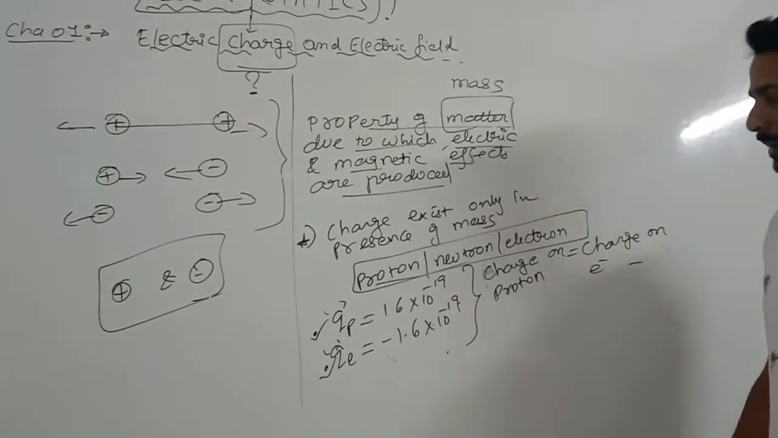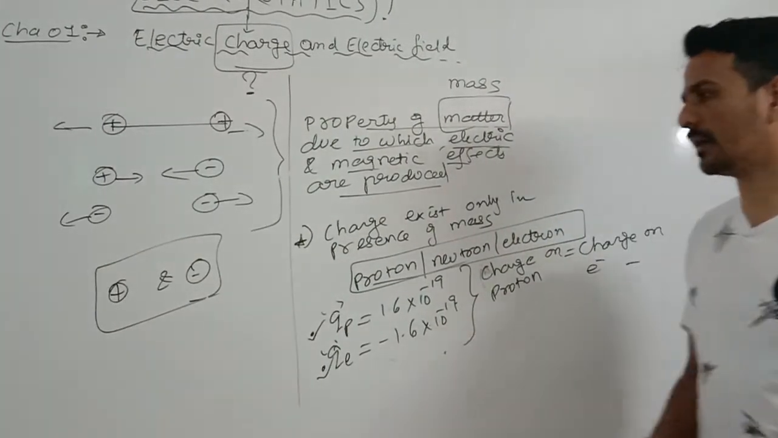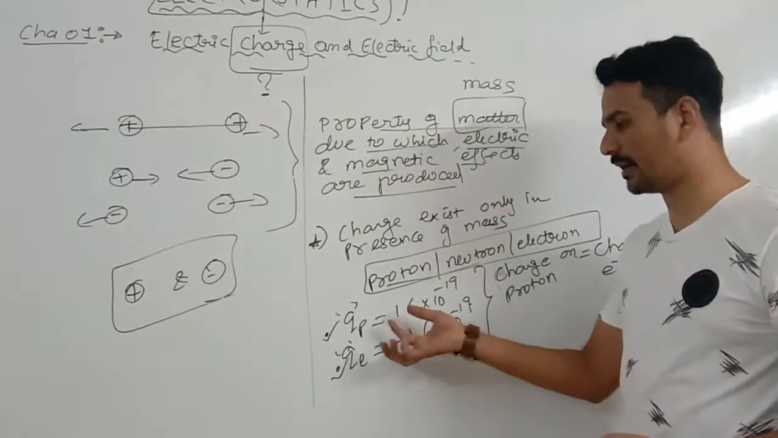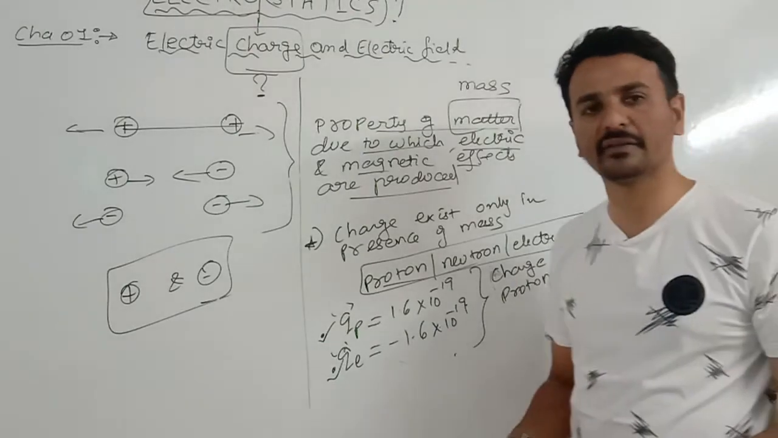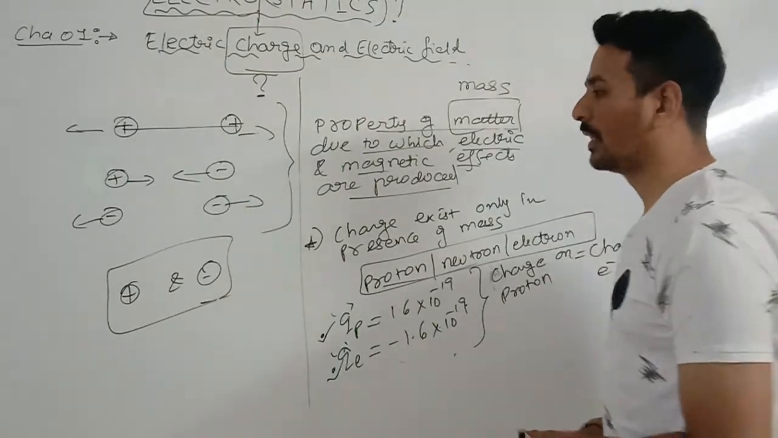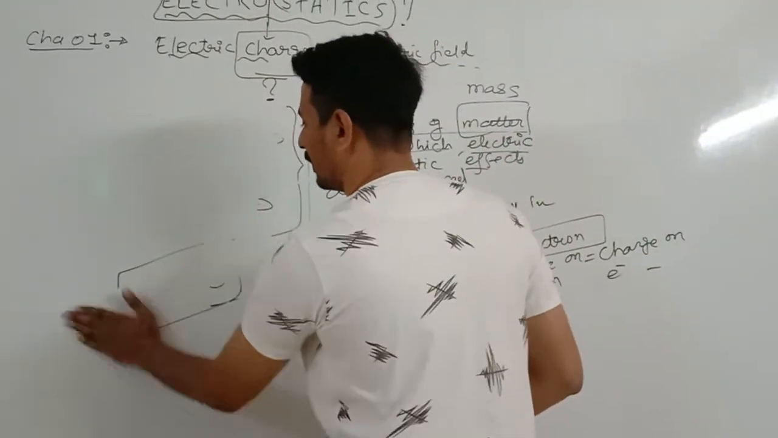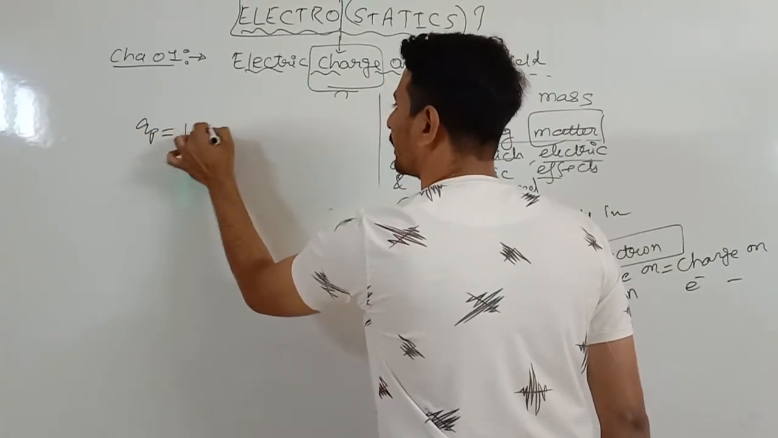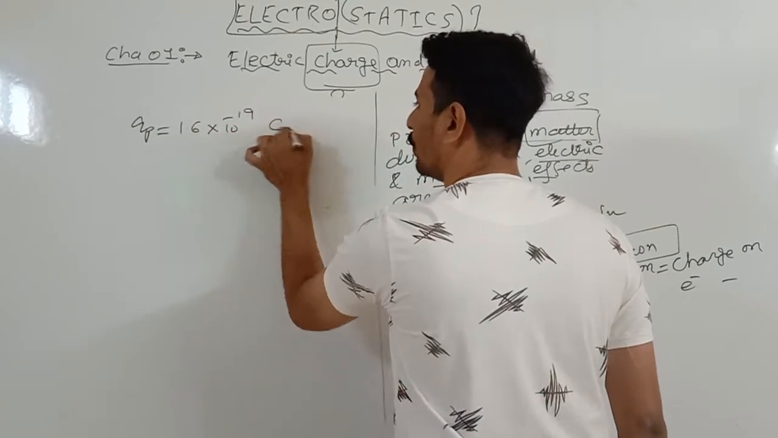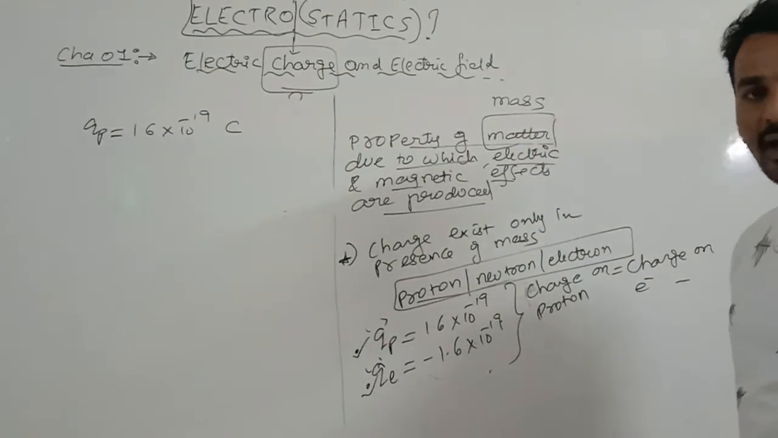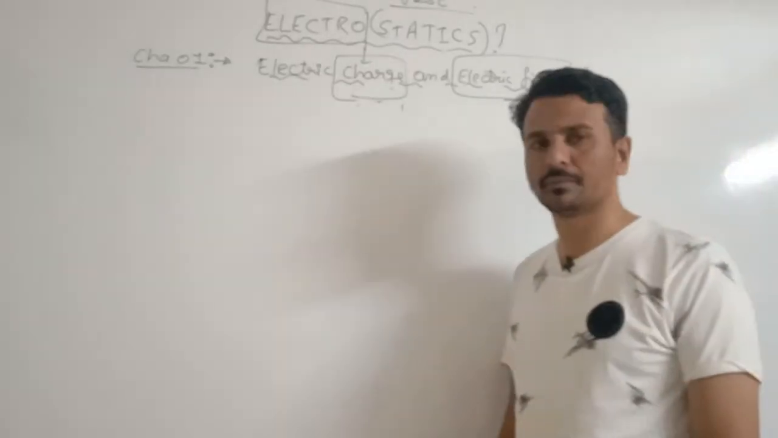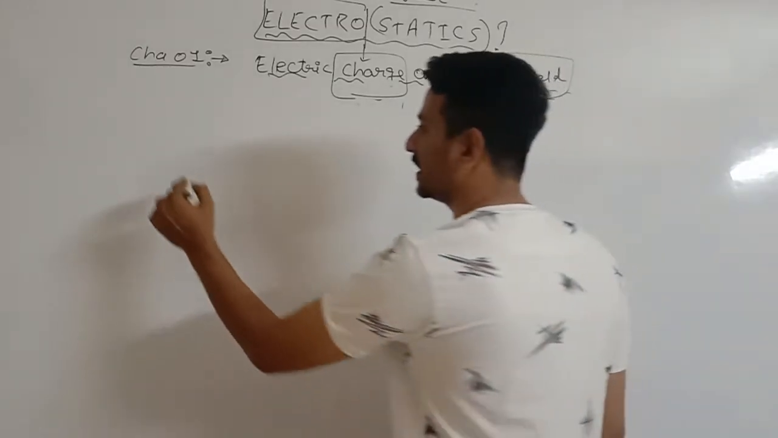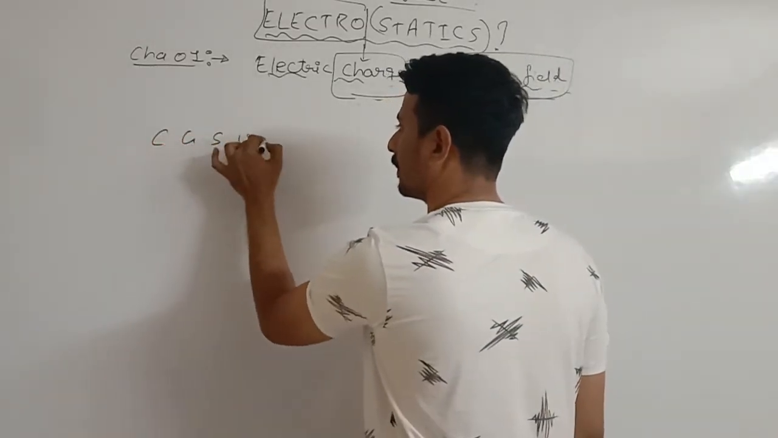Right? Now we'll go through the units of charge. In standard 10 you must know that the SI unit of charge is the coulomb. So I will write that the charge on a proton is 1.6 into 10 raised to minus 19 coulomb. So the coulomb is the SI unit of charge. Apart from the coulomb there are some different units of charge, like the CGS unit of charge.